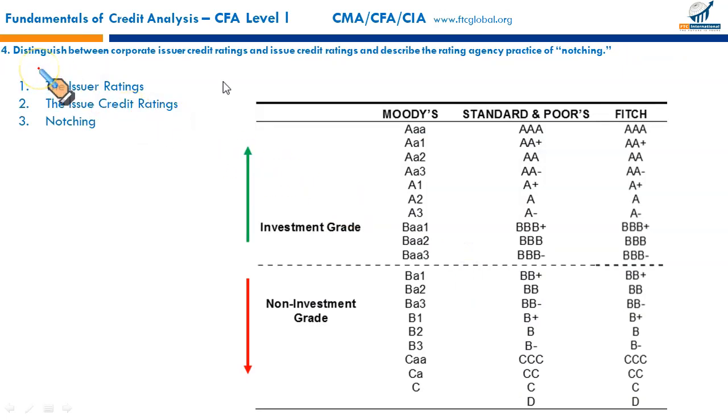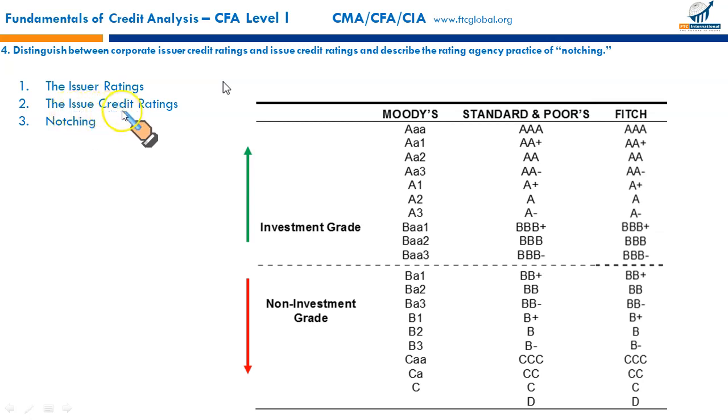The next reading or LOS is: distinguish between corporate issuer credit ratings and issue credit ratings and describe the rating agency's practice of notching. First, you need to distinguish between the issuer's rating and the issue credit rating. Issuer's rating, basically, is a forward-looking opinion about the overall capacity of the issuer, the company, to meet its financial obligations.